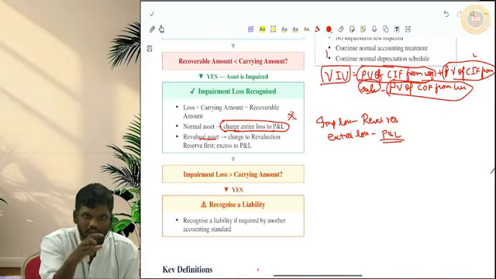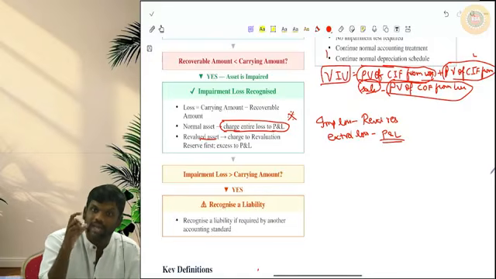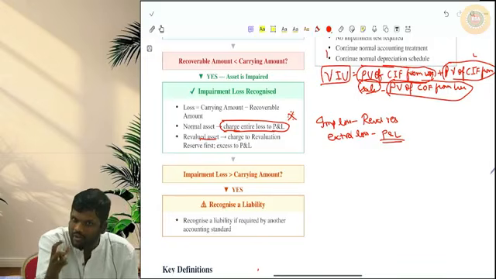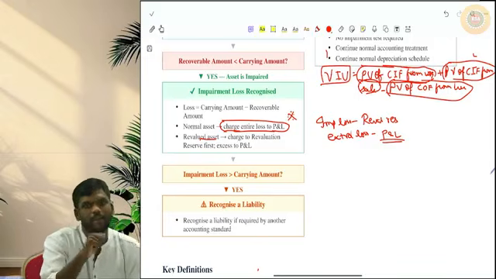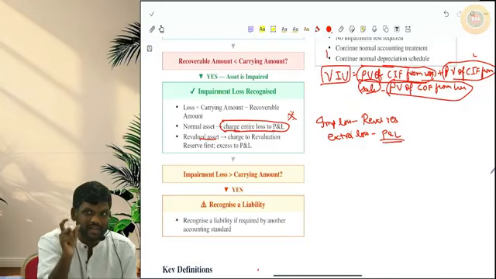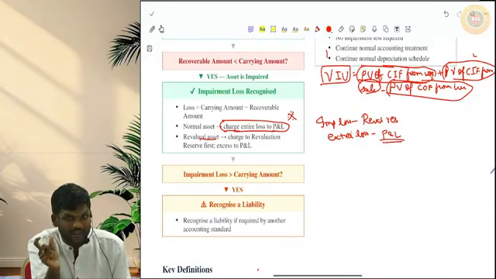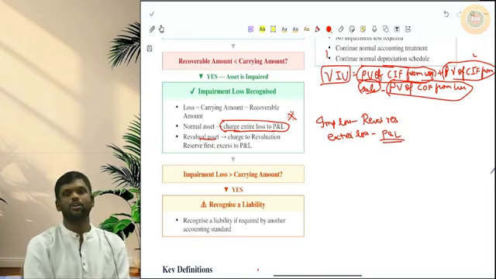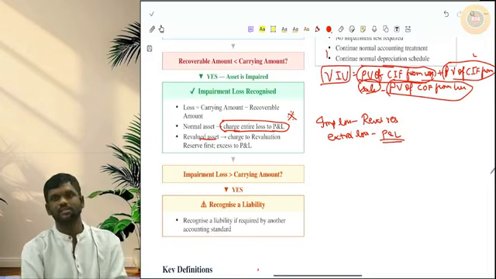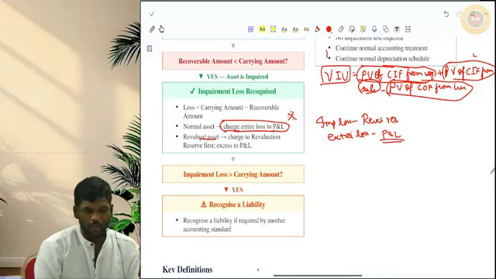So if you are following revaluation model, to the extent revaluation reserve is available, that impairment loss should be charged to revaluation reserve. Extra impairment loss only should be taken to P&L. This is how you have to do if you are following a revaluation model.